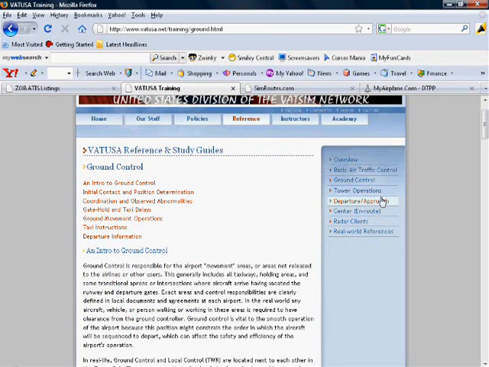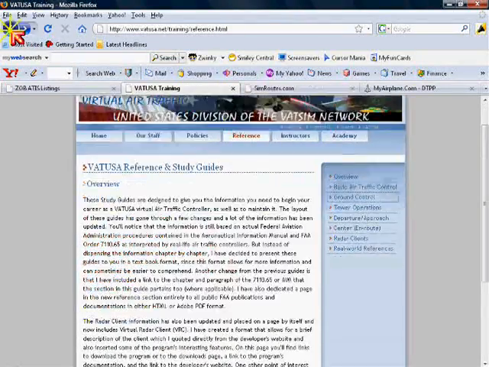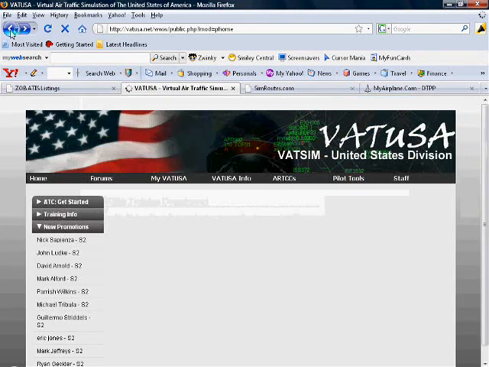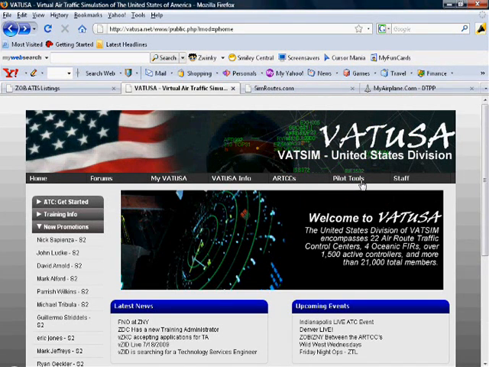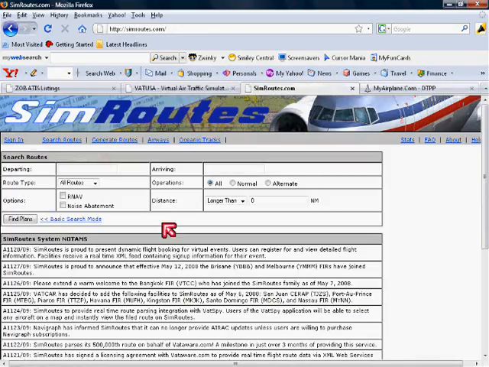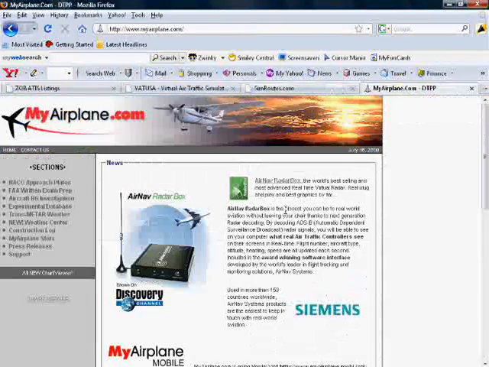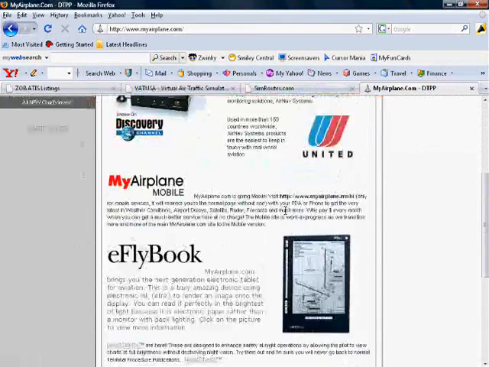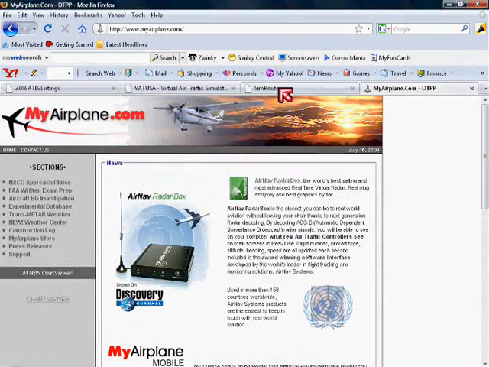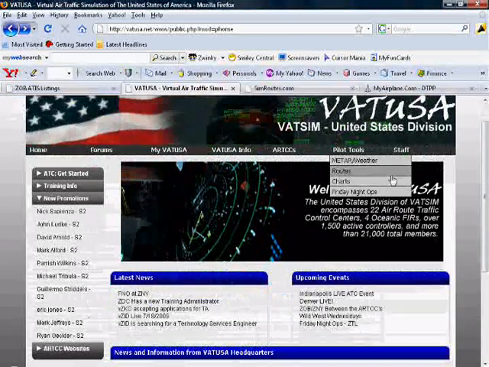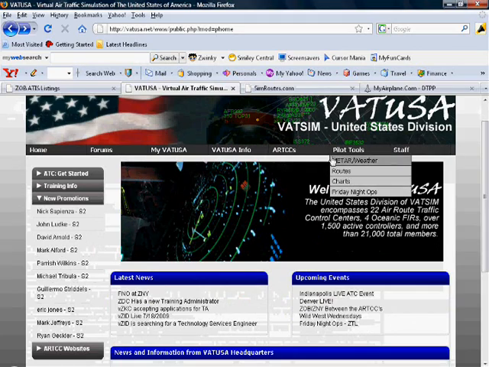Going back to VATUSA, under Pilot Tools you can get METARs, which is weather, routes from simroutes.com, and charts from myairplane.com. These two websites are very handy while controlling, and you will be referencing them often. That is basically the gist of the VATUSA website. Again, feel free to roam around and discover more at your own pace.